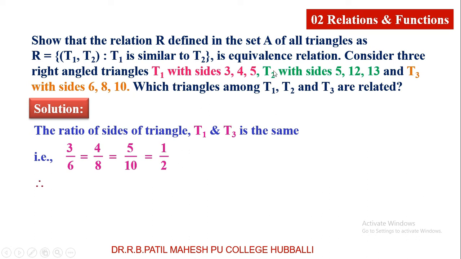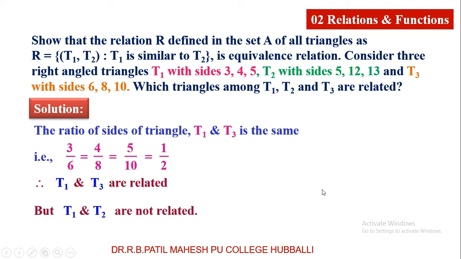Similarly, you check T2 and T3. No, absolutely no, they are not in proportional. They don't have the same ratio. Therefore, T1 and T3 are related. Related means they are similar because of the same ratio. But T1 and T2 are not related because their ratios are not same. They are not similar. Hence, T1 and T2 are not related.